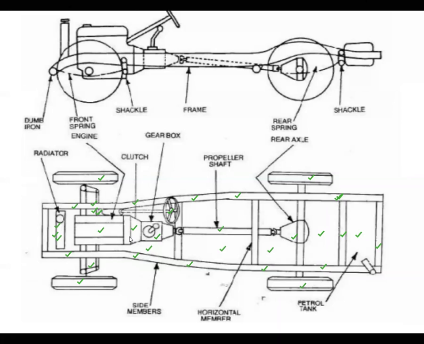The transmission system starts from here and ends over here. This total line is called the transmission system. So we can see the components: the frame is this, and the chassis is located over here and over here.